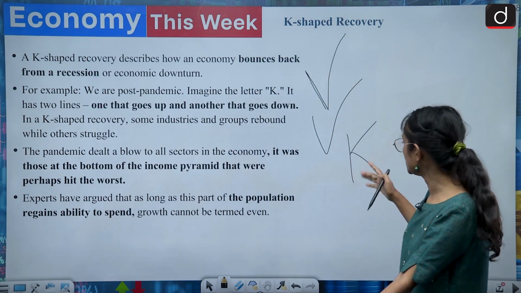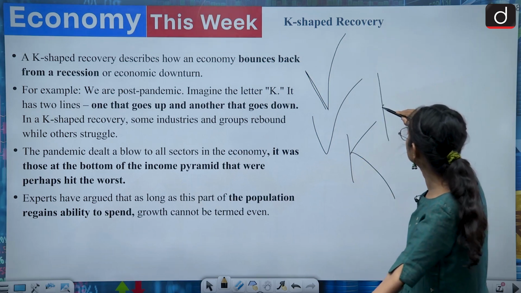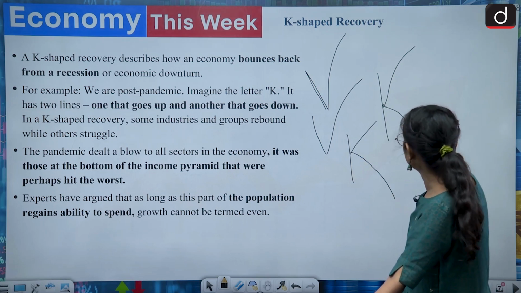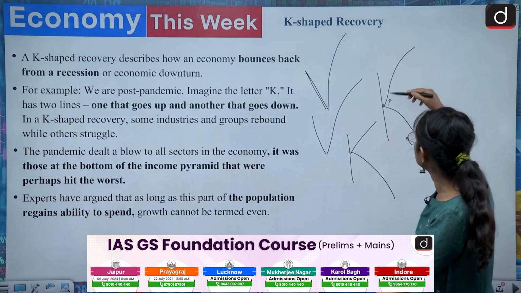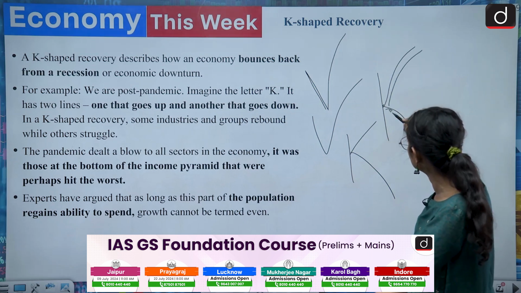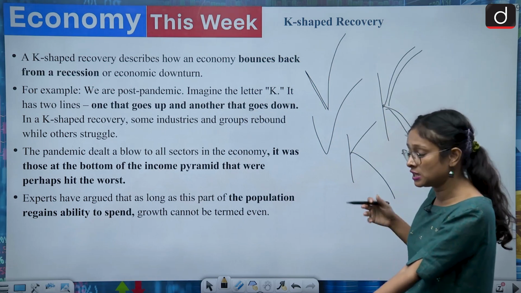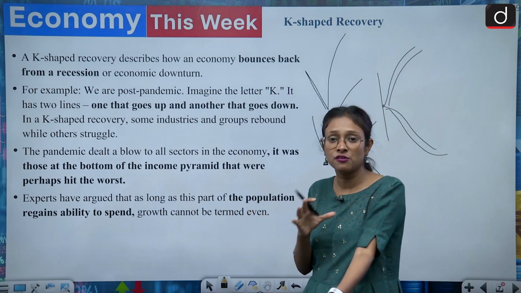Here we'll talk about the K-shaped. The economy is like this, and it shows that one sector is booming and another sector is diminishing. That's why it is called K-shaped. Currently many experts and economists are saying that India's recovery is K-shaped.